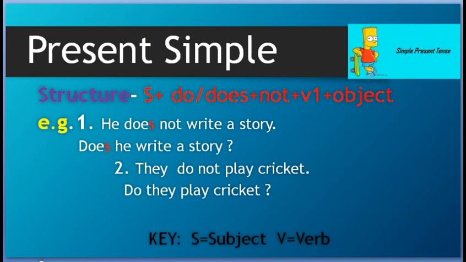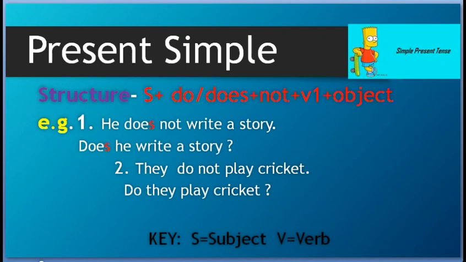Similarly, if we are using plural subject they, then they play cricket. So play is plural, so do. They do not play cricket. Similarly, do they play cricket? Are you getting it? Okay.